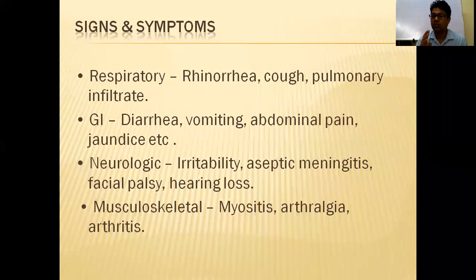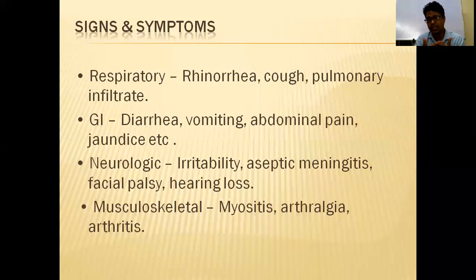Fourth KD is IVIG resistant KD, intravenous immunoglobulin resistant Kawasaki disease. So there are 4 types: classical KD, node-first KD, incomplete or atypical KD, and IVIG resistant KD. What is IVIG resistant KD?